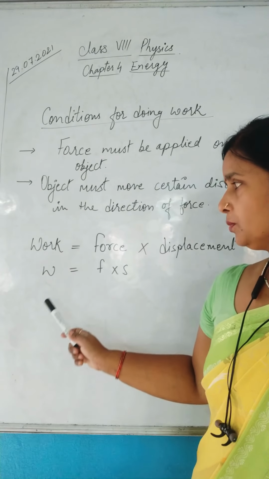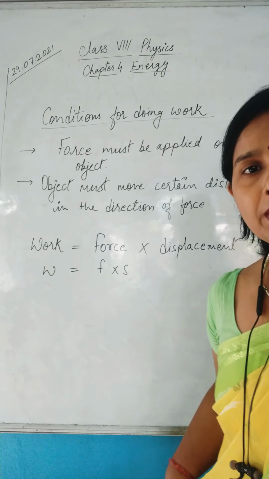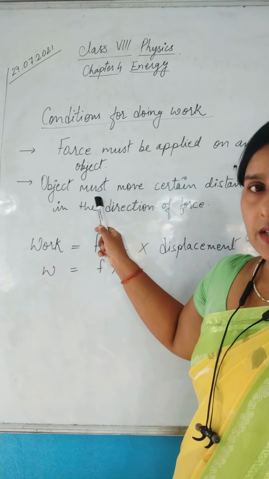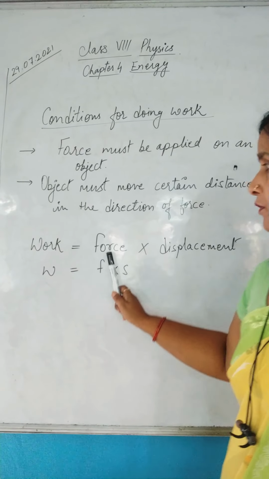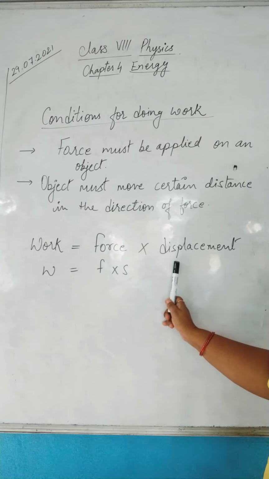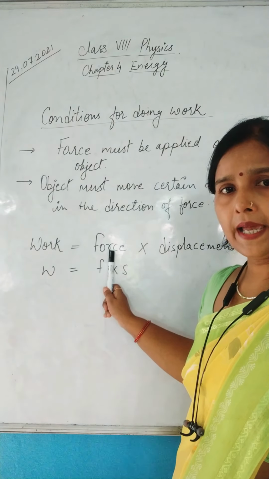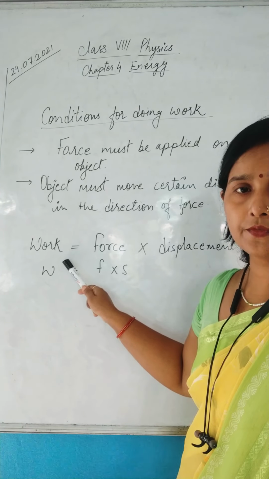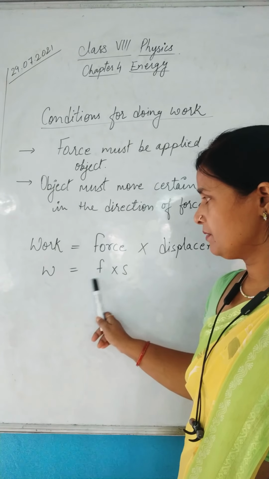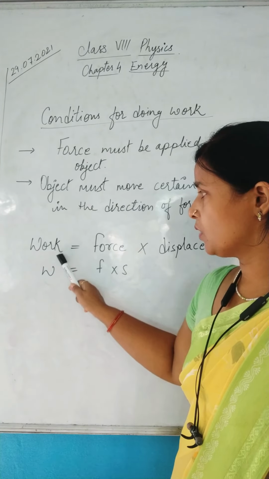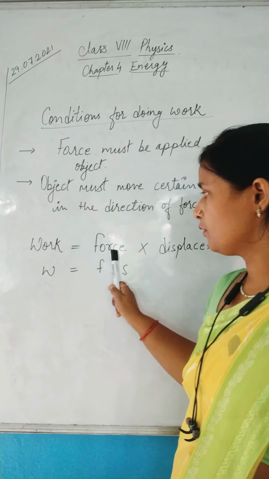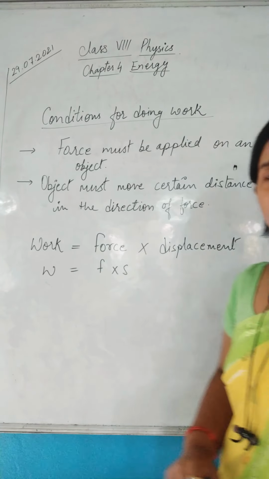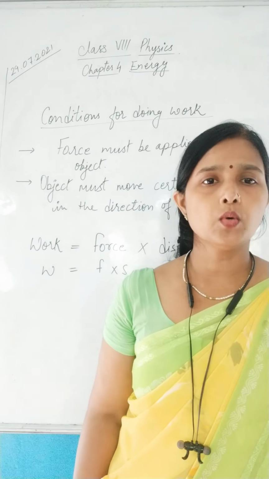So now you can see on your board, the formula is there to measure work. How can we measure? Work equals force multiplied by displacement. These are the two conditions which create the formula. Whenever force is applied, there will be displacement seen and this will result in work done. Now its symbols are given. Work is denoted by W, force is denoted by F and displacement is denoted by S. So this is the formula by which we will be calculating work done.